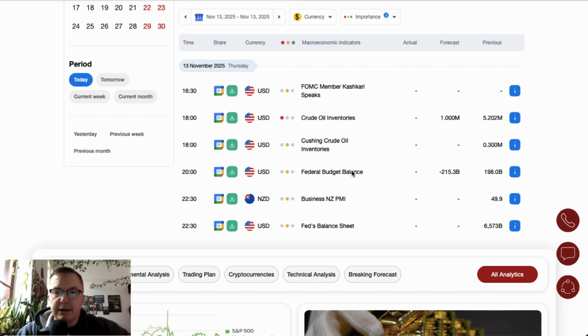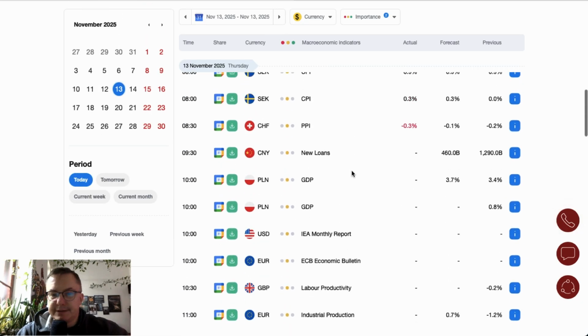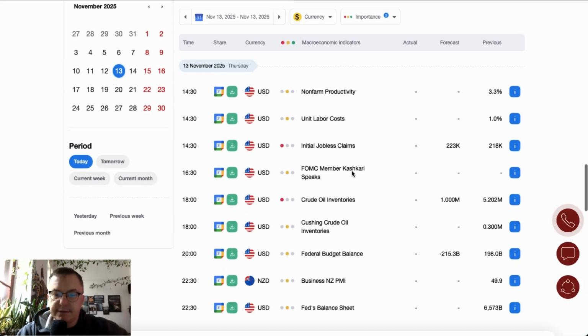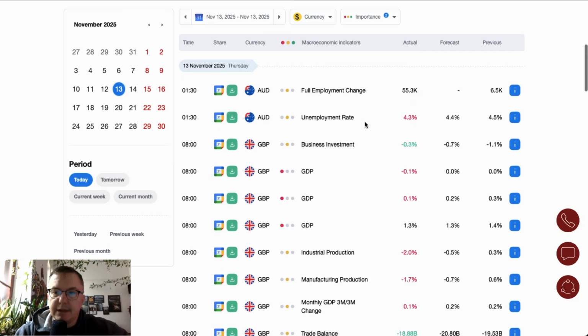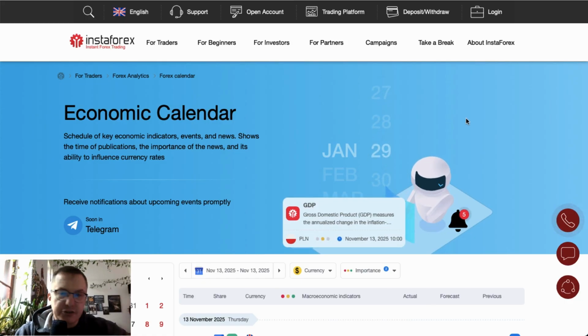This is the longest government shutdown in the US, so I don't know about this data, whether it will be published or not. Maybe there were some leaks that the situation is getting better and they will find some sort of solution for this situation, but we will see later on what the outcome will be. So without any further ado, let's switch to the charts.